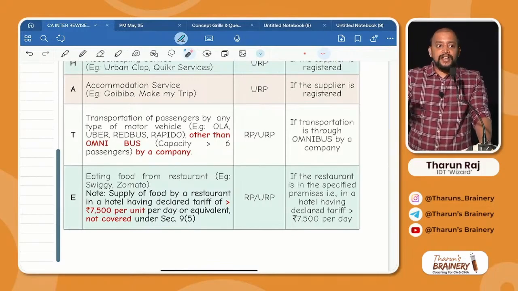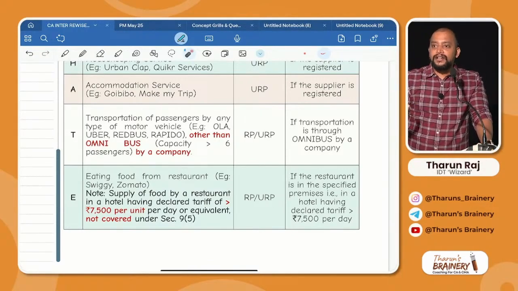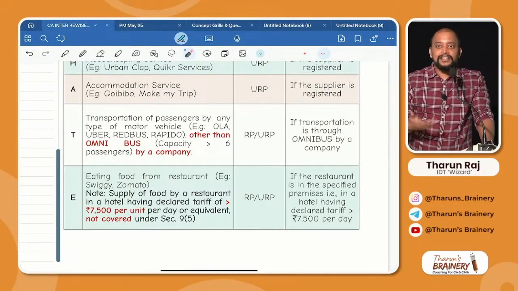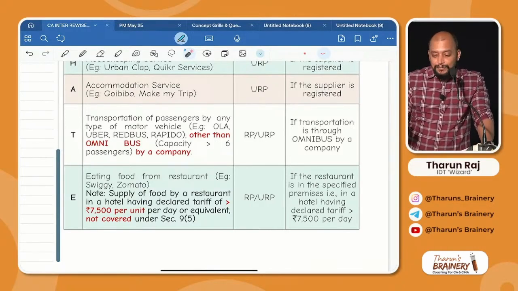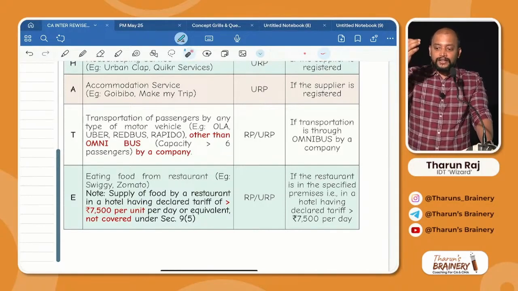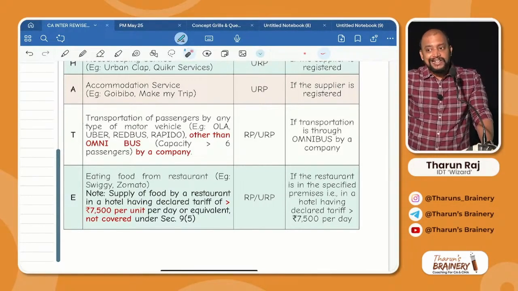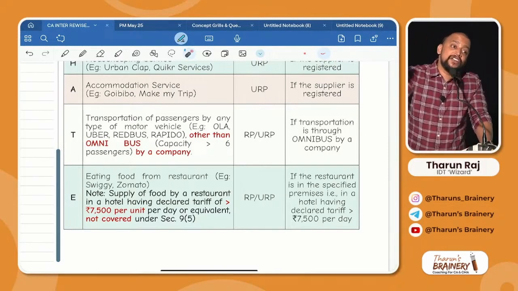In that restaurant, if a person orders food through Swiggy, who will order, sir? Some people are there who have full money. When they have a lot of money, they can order from anywhere. They can eat gold and silver also, okay. And therefore, from this particular Taj Hotel restaurant, they are ordering. Now, who will pay GST? Will the e-commerce operator pay GST? No, that restaurant only will pay GST.